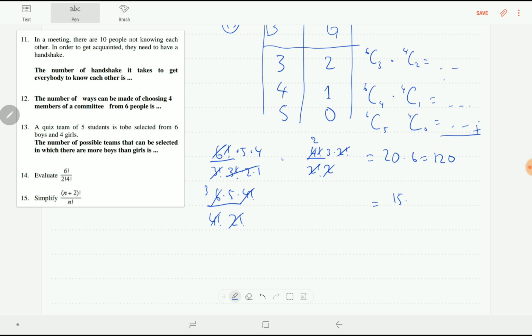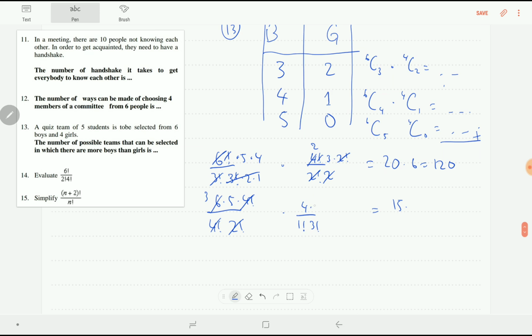And this one for combination 1, so we have 4 factorial over 1 factorial times (4 minus 1) is 3 factorial. So this is going to be 4 times 3 factorial over 3 factorial, so the rest is 4. 15 times 4 equals 60.